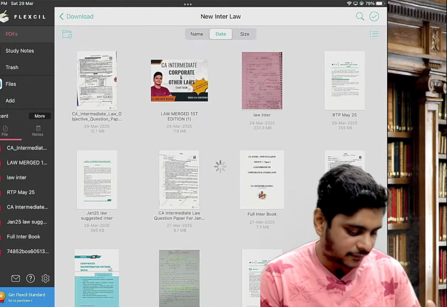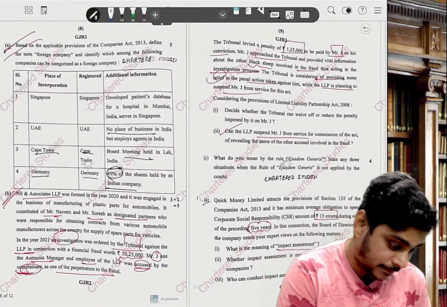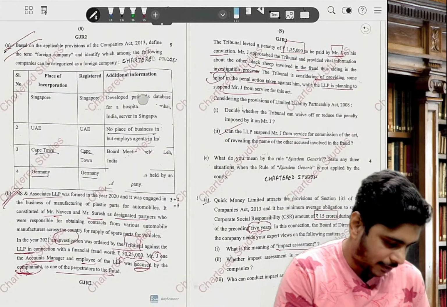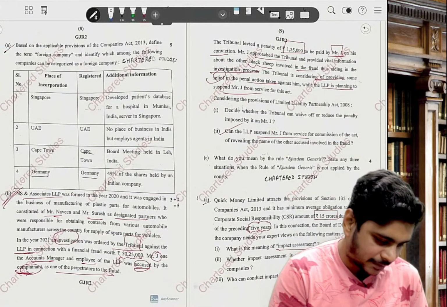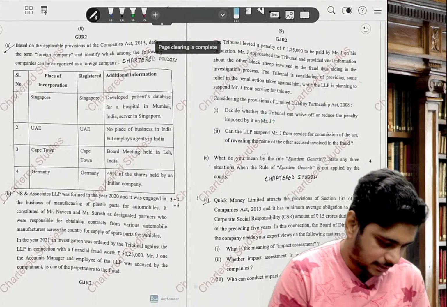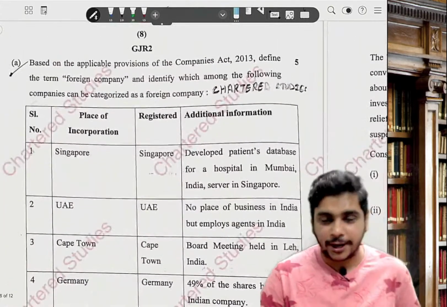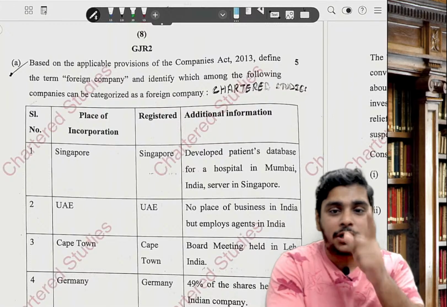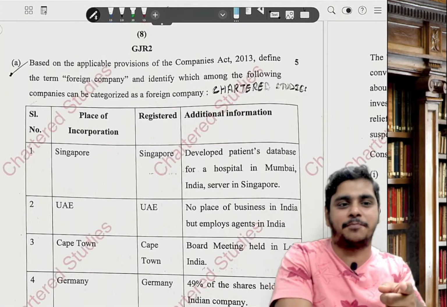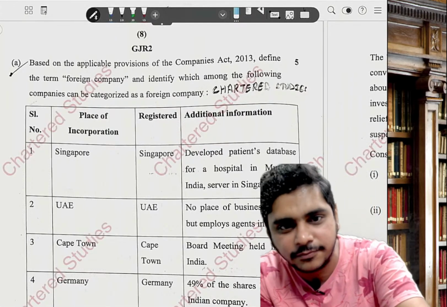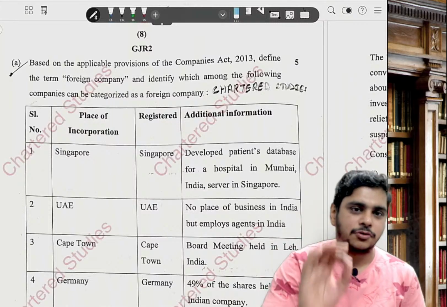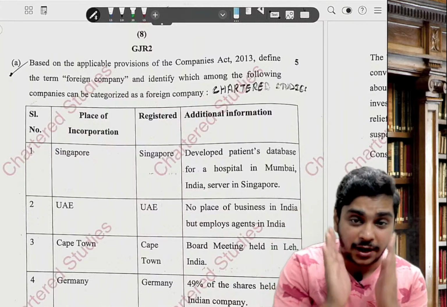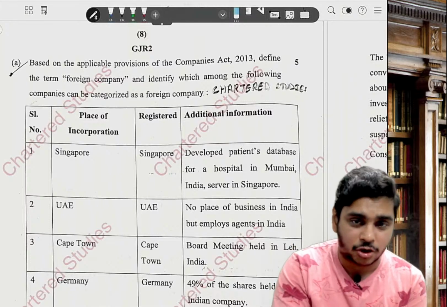Let's do the descriptive. A 5 mark answer came. Let's do this. Okay, I want everybody to comment. Don't leave the class, I will be talking something important. Let's do the question. So there are 4 points. I want everybody to concentrate. We just finished the concept. You need to answer.